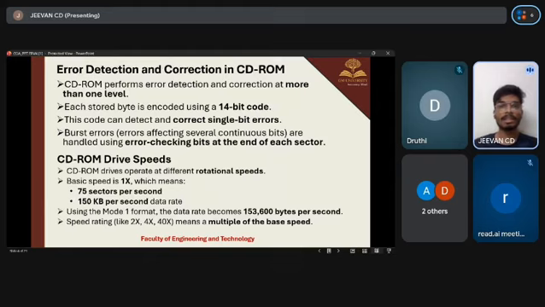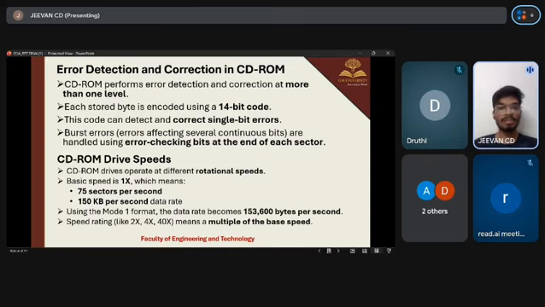Next is the error detection and correction in the CD-ROM. CD-ROM performs error detection and correction at more than one level. Each stored byte is encoded using a 14-bit code. This code can detect and correct single bit errors. Burst errors, that means errors affecting several continuous bytes, are handled using error checking bits at the end of each sector.